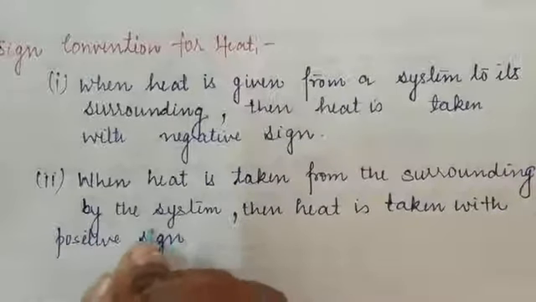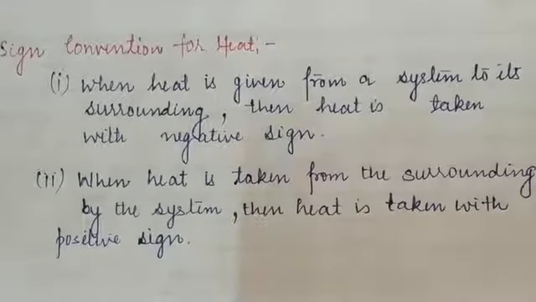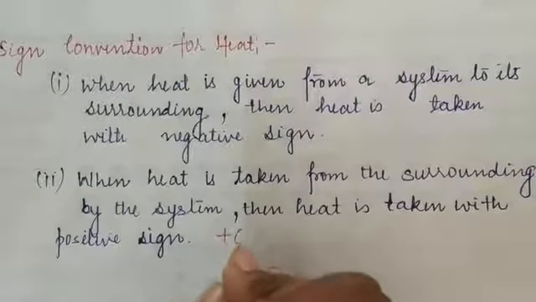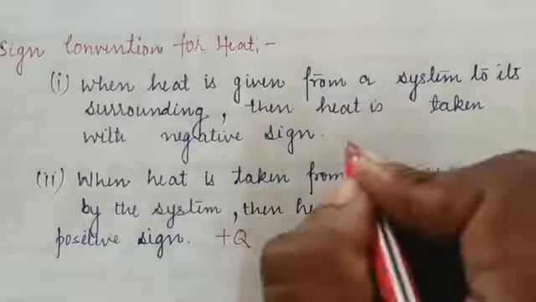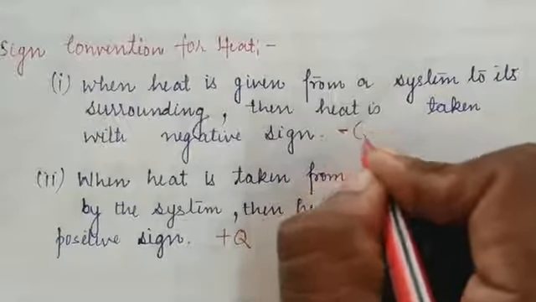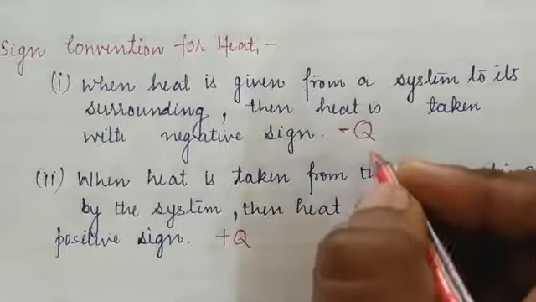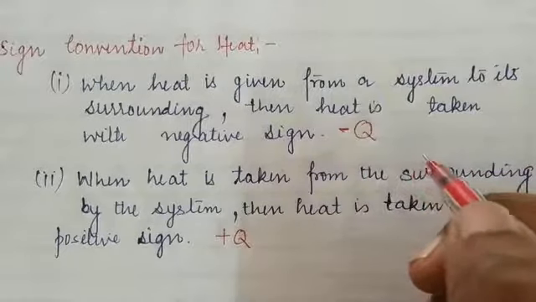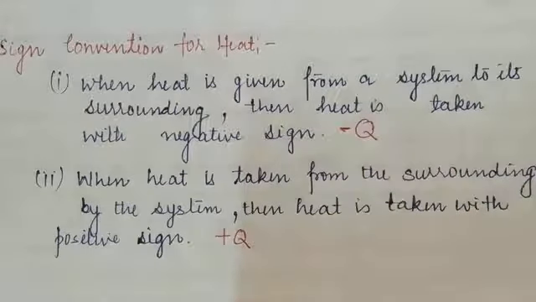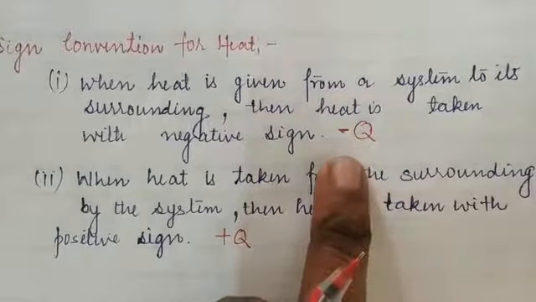So whenever some amount of heat energy is absorbed, we give the heat a positive sign convention, and wherever energy is dissipated by the system to the surrounding, it is given a negative sign convention. Okay students, in this way we can give sign conventions to the heat energy.